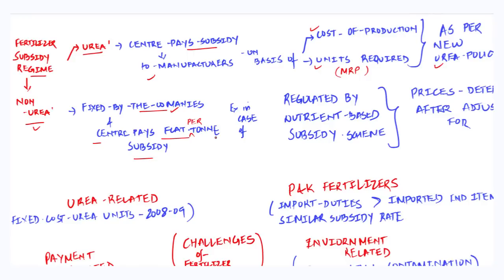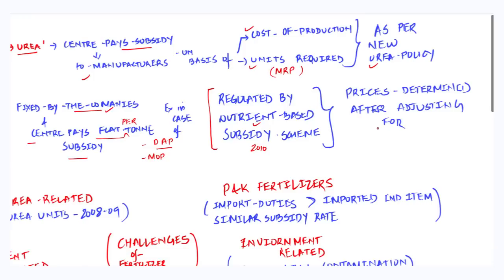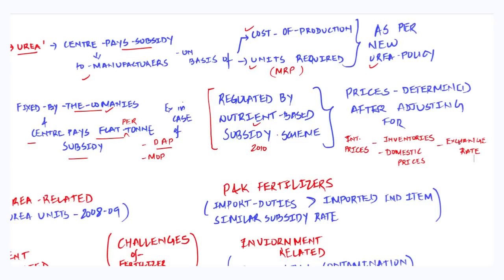For example, this is given in the case of DAP, that is diammonium phosphate, and also in the case of MOP, that is muriate of potash. This principle is regulated by the Nutrient Based Subsidy scheme of 2010. Now the subsidy to be given is decided by keeping in mind the level of international prices, the level of inventories, domestic prices, and also the exchange rate.